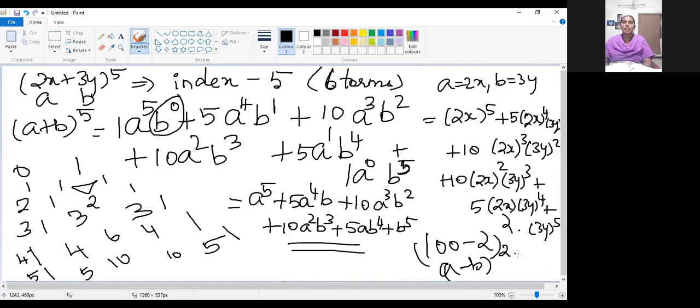There only you need to find the final numerical value. If x and y, any variables are there, you can leave it as it is.